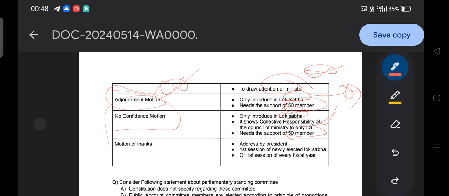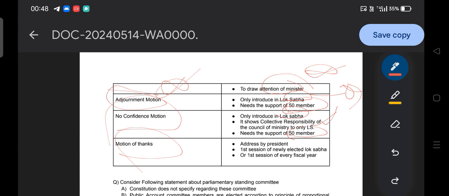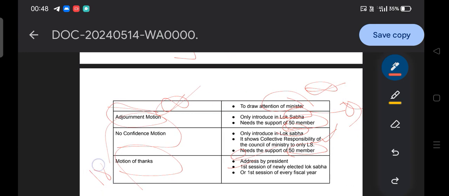Then moving to the next, last but not the least, the motion of thanks. A motion of thanks is addressed by the president in the first session of a newly elected Lok Sabha, for example the 18th Lok Sabha, which is going to be newly formed in upcoming days.